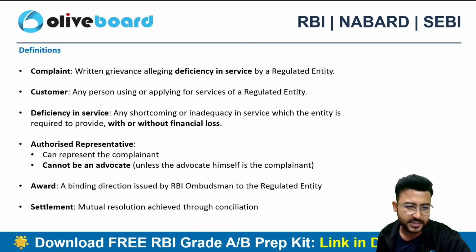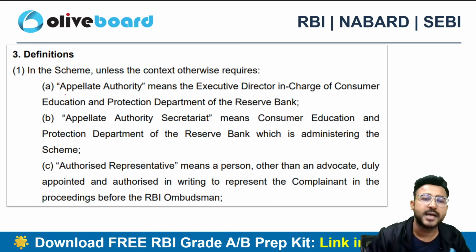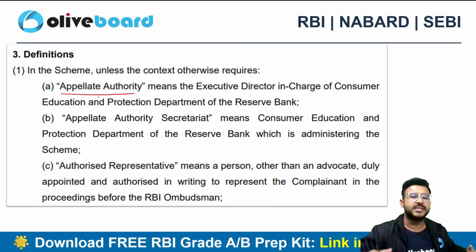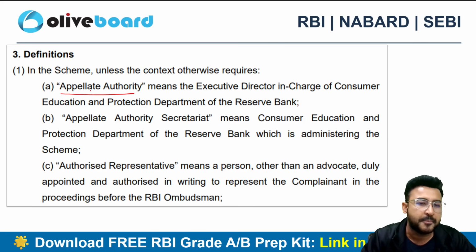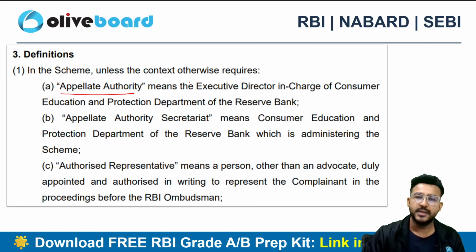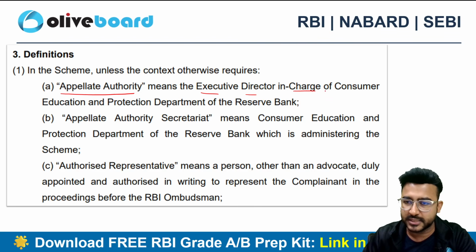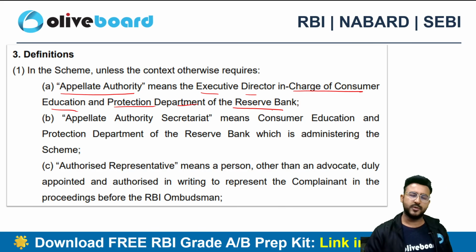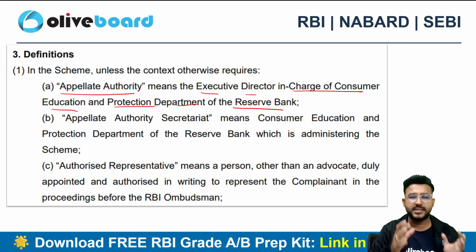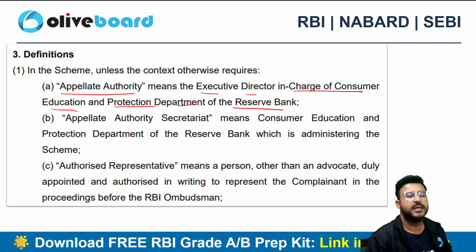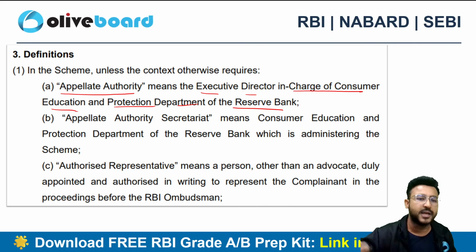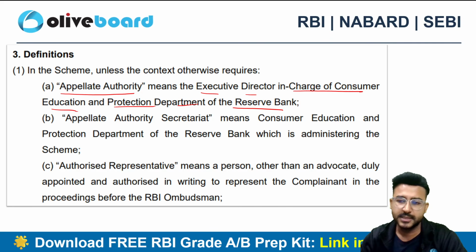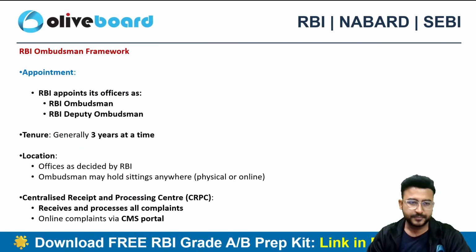Then we have some definitions. The definitions are quite straightforward. What you have to remember here is that there is an appellate authority as well. That means if you are not satisfied with the decision of the ombudsman, then you can appeal further. The appellate authority is the Executive Director in charge of the Consumer Education and Protection Fund Department, Reserve Bank of India. So in RBI we have a department which is the Consumer Education and Protection Fund Department. The executive director will act as the appellate authority for the purpose of this scheme, right?